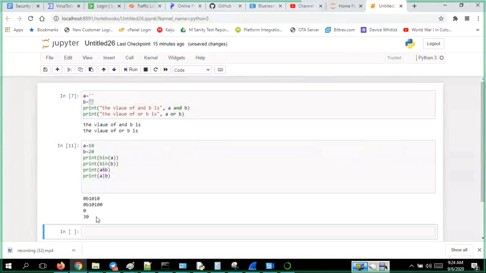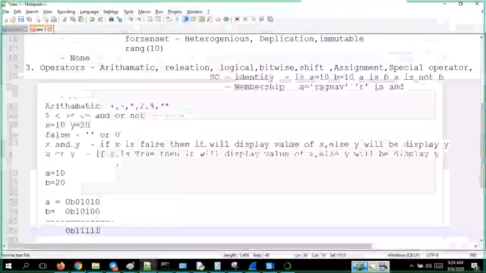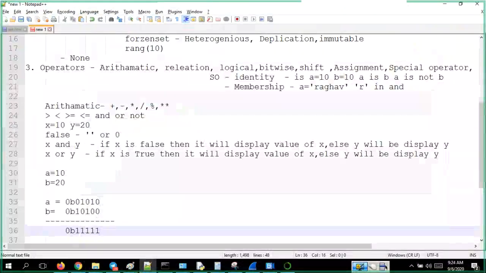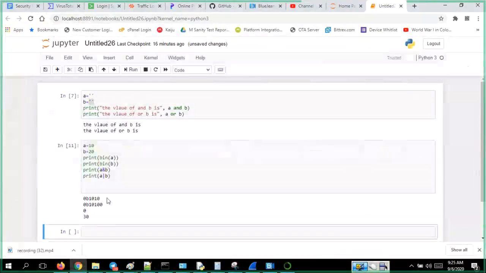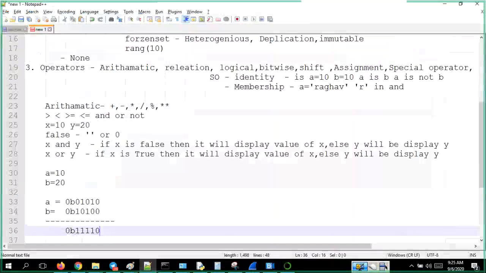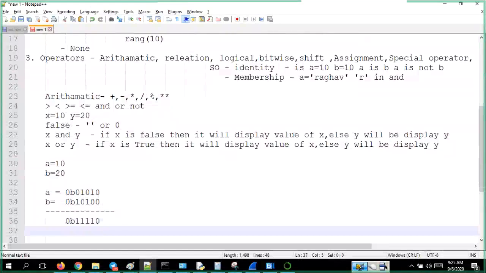Oh, sorry, guys. I'm very, very poor at this. So it will come 0 somewhere at the last bit, because both are zeros, right? I forget. So yes, if you remove that one, then it will be 30. So this is the OR operator.